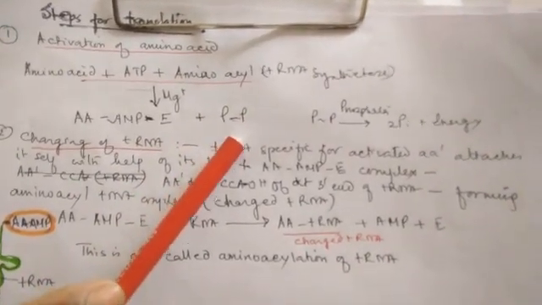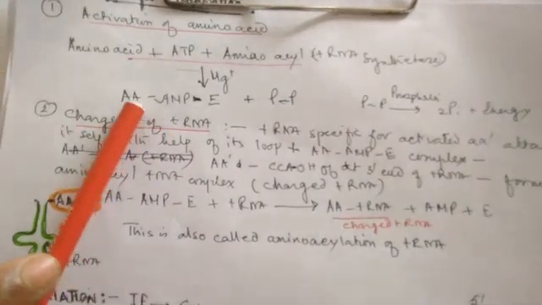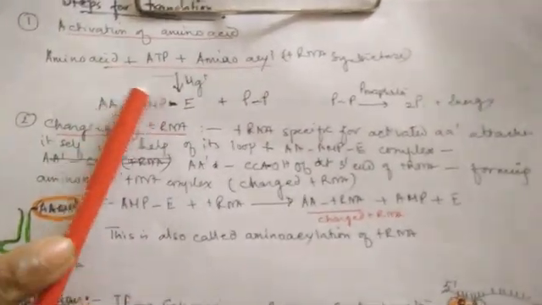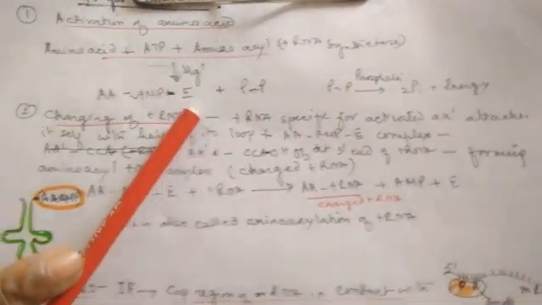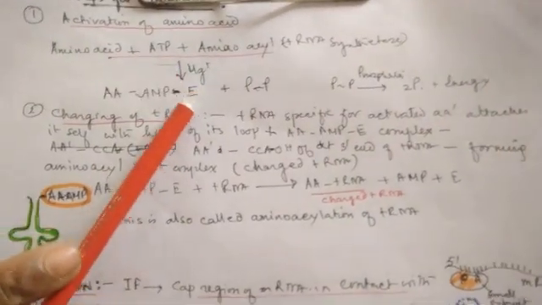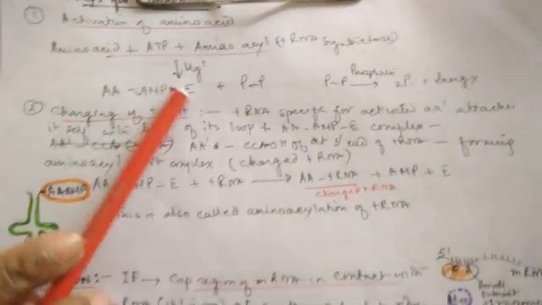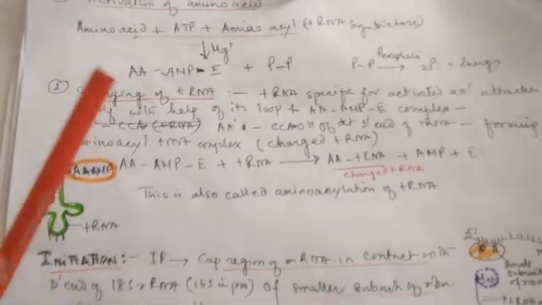So this is activation of the amino acid. Now the amino acid is bound with some energy-giving substances, and so it is called activation of the amino acid.